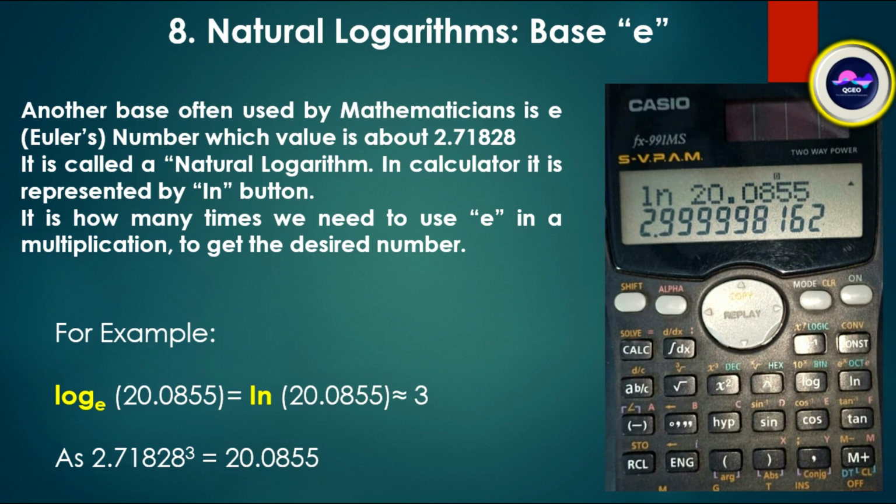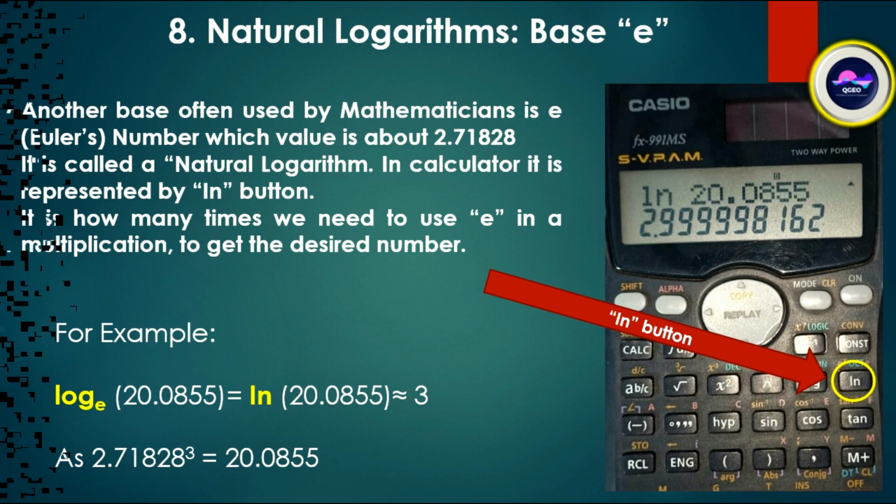Here we use the calculator. The answer is 2.71828 to the power 3 is equal to 20.0855. Here is the ln button. If you press ln, then 20.0855, then equal to, you will get 3. Actually it shows 2.9999, which is equivalent to 3. It is easy.